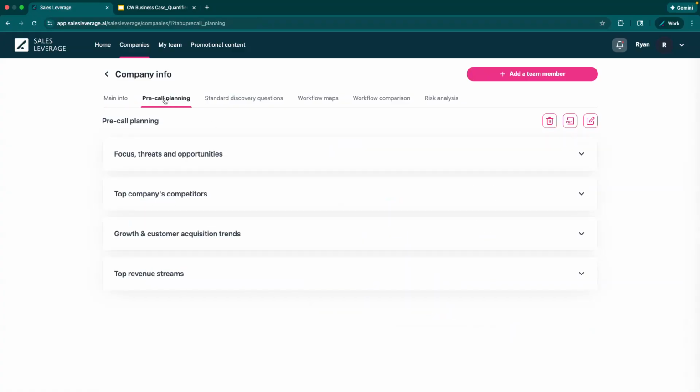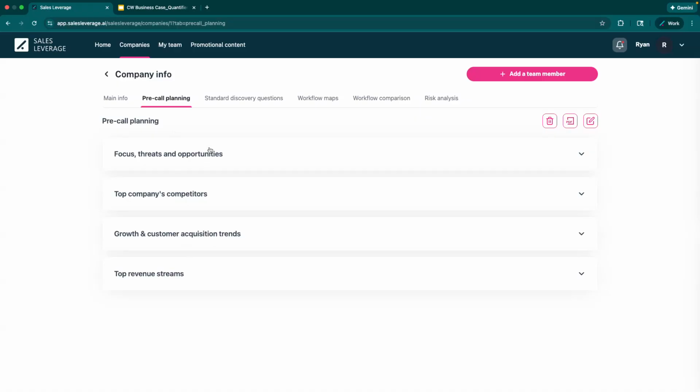All right, the pre-call planning. So there are 4 main areas of pre-call planning. You want to understand what's the focus of that company. What are the threats and opportunities from a competitive standpoint, industry? Like, educate yourself around the company. Who are their top competitors? What are their growth and customer acquisition trends? And what are the top revenue streams? So that earlier visual is where this came from. So I had to put that info in here, and we'll go deeper into that on the next video. But these are the things that you want to capture in pre-call planning.